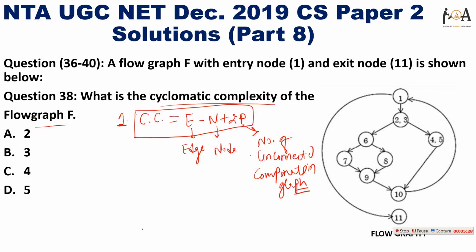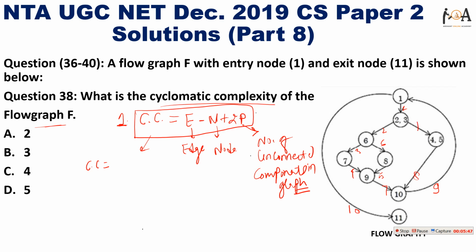If you solve with this formula, cyclomatic complexity needs the number of edges. How many edges do we have? 1, 2, 3, 4, 5, 6, 7, 8, 9, 10. How many edges do we have?